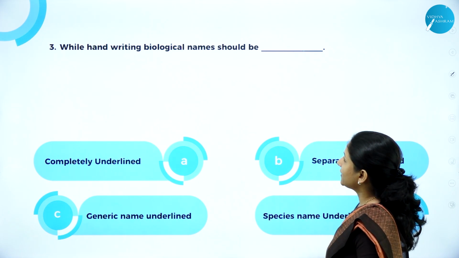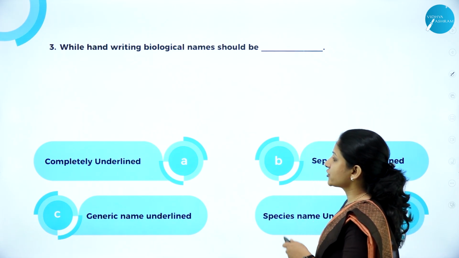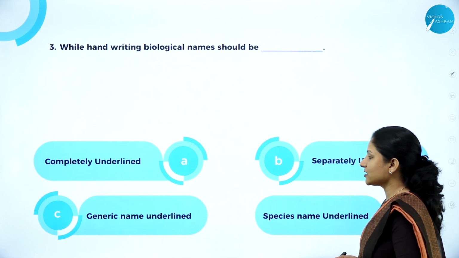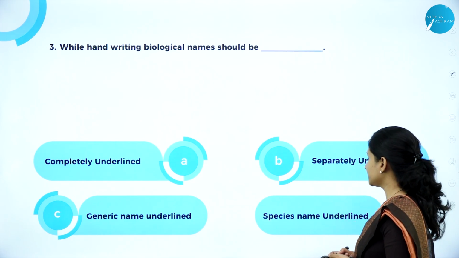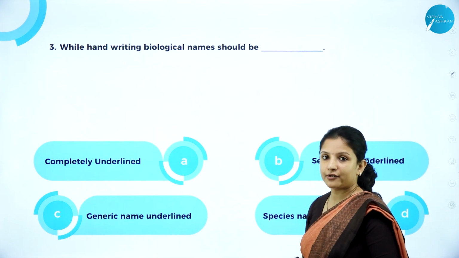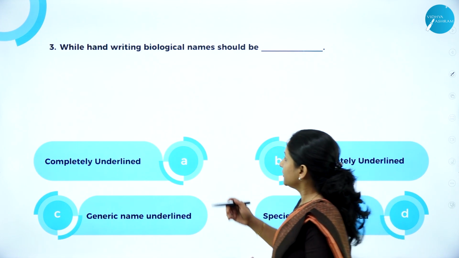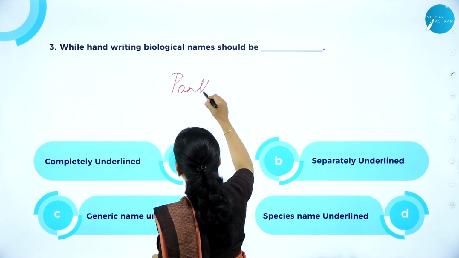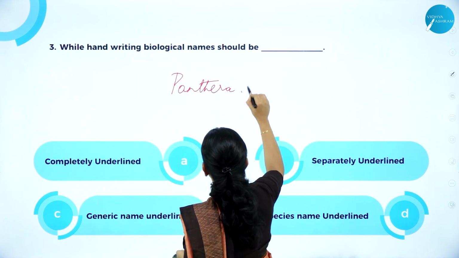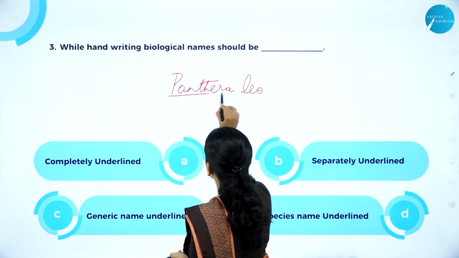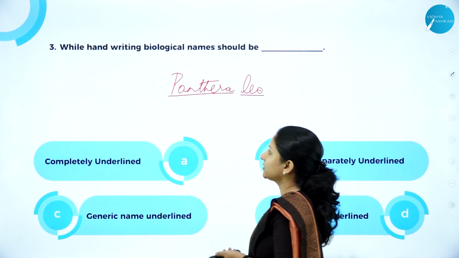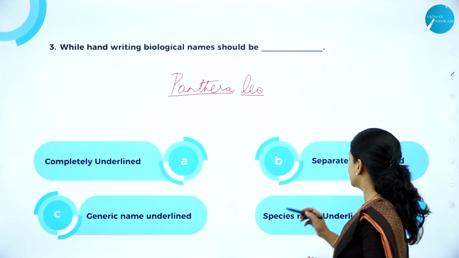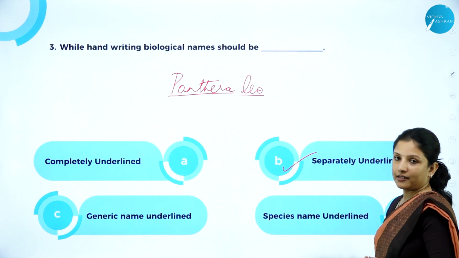While handwriting biological names, should it be completely underlined, separately underlined, generic name only underlined or species name only underlined? So here I told you, while writing a binomial name, for example, Panthera leo, we have to underline both the genus and the specific epithet, but they should be underlined separately. So the right answer here is separately underlined.